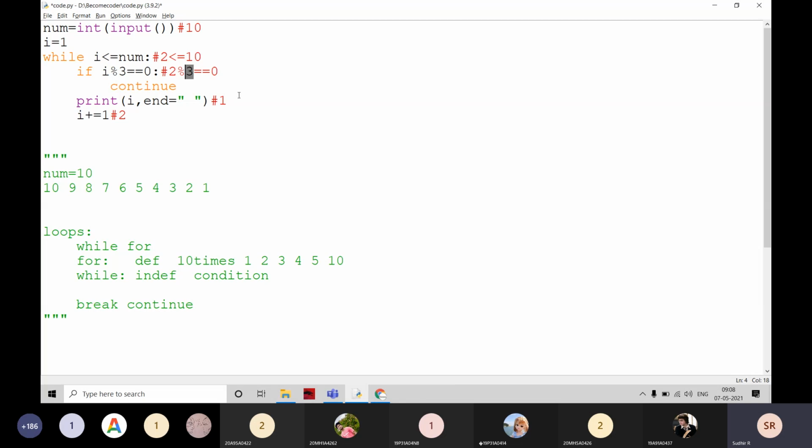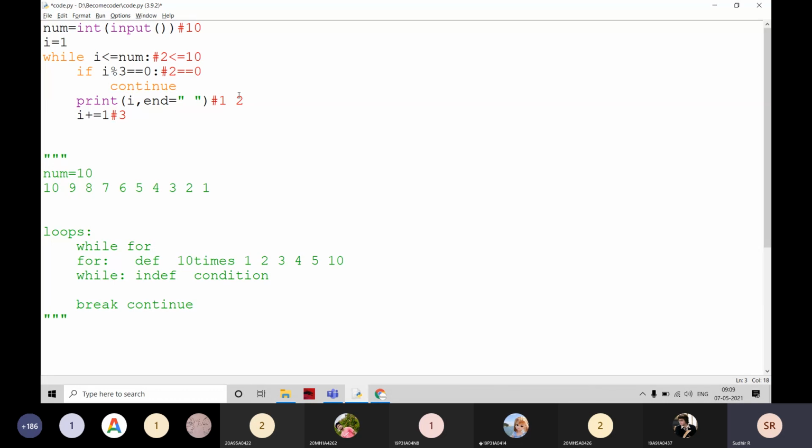We have to evaluate this expression first. 2 mod 3 becomes 2. Then I am going to check whether 2 is equal to 0. No. Then it is coming here and it is going to print 2. Then 2 plus 1 is going to be 3.